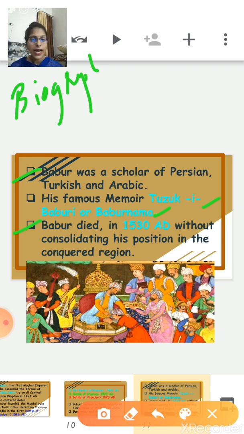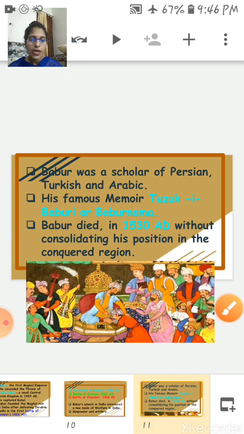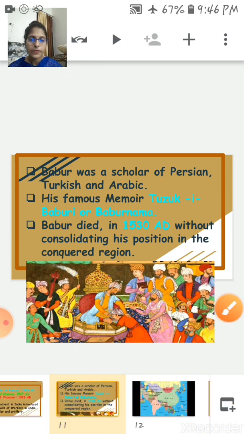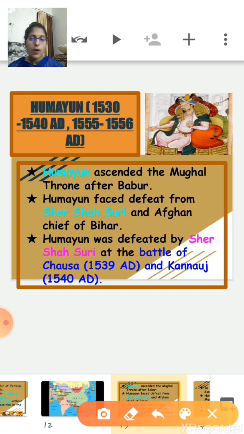But Babur died in 1530 AD without consolidating his position in the conquered region. Before he could strengthen his position, he died. Okay. Now after Babur, Humayun came to power. In 1530, Babur died, and after the death of Babur, Humayun inherited the throne of Delhi.